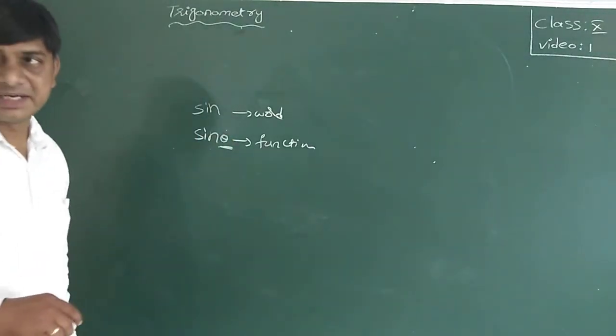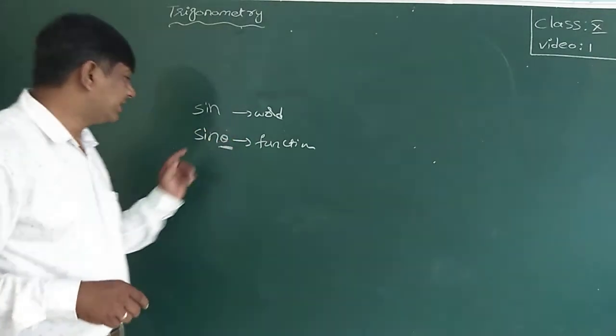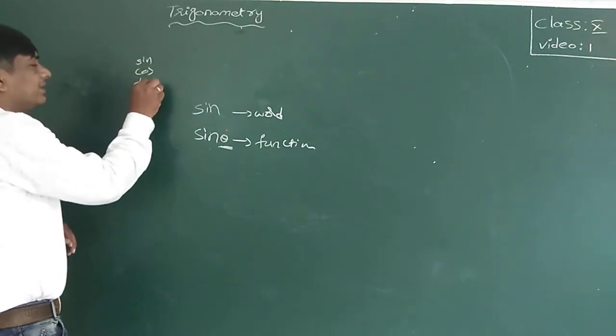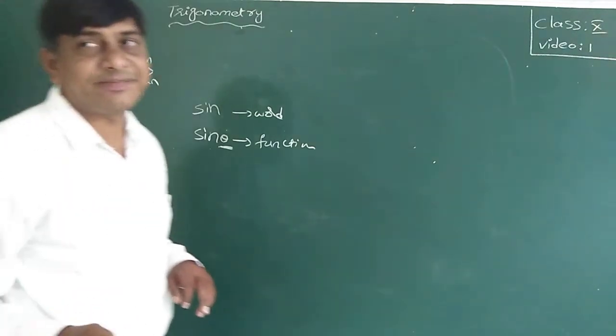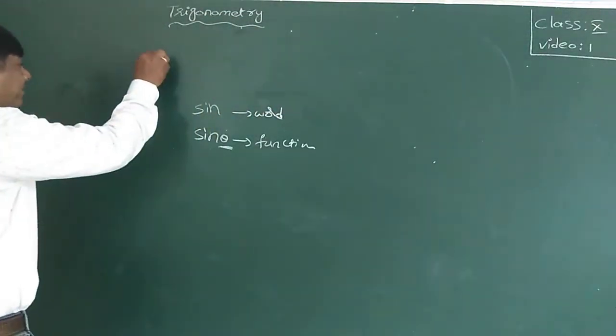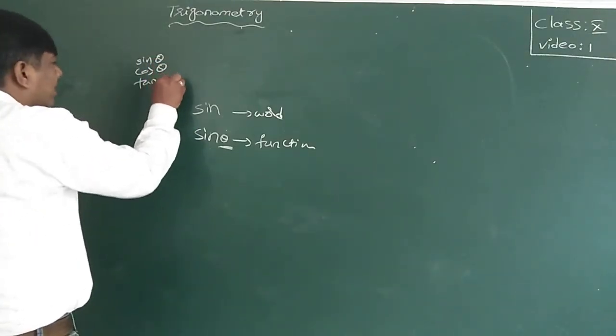The standard trigonometric functions are sine, cos, tan. They are functions when you join an angle with them: sine theta, cos theta, tan theta.